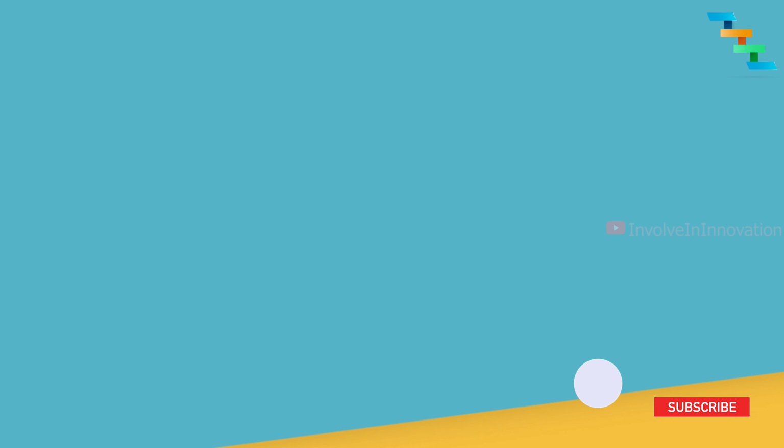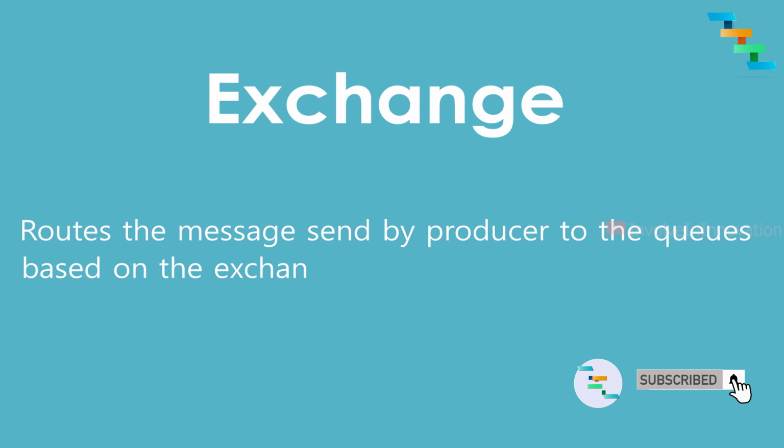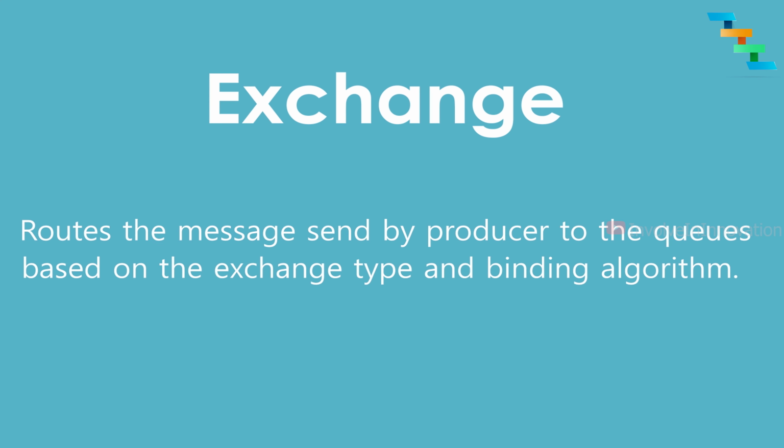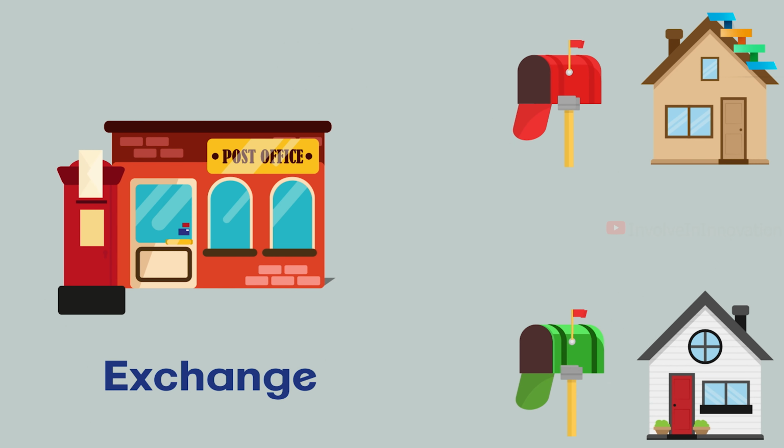In this video, we'll see about exchange. Exchange is the one which routes the message to the queues based on the exchange type. Here in the post-mail analogy, post office is the exchange, which gets the message from the producer and drops the message to the individual home mailbox based on the address written on the post mail.